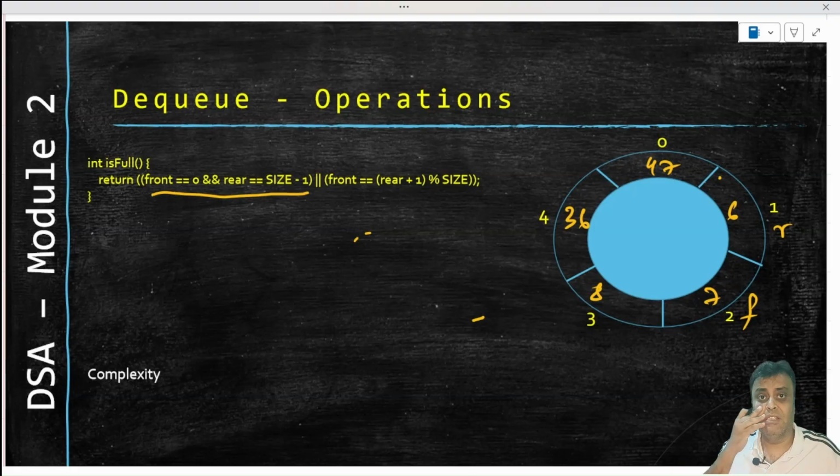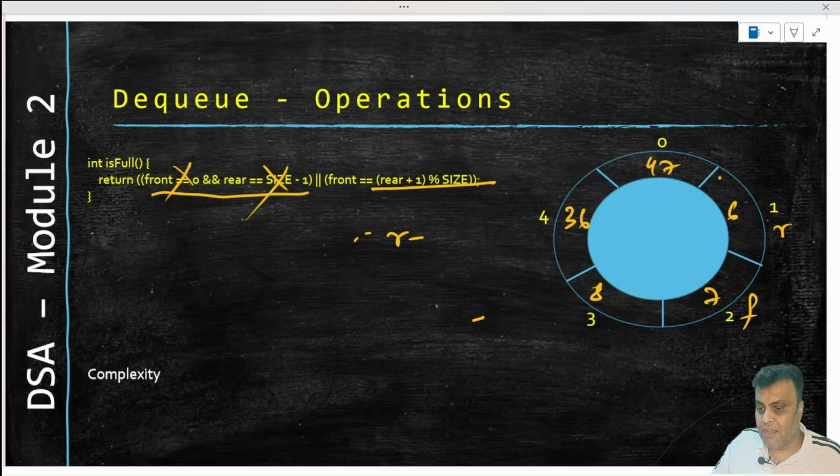Now what is happening is that front and rear are actually sized up like this. The queue is full, but right now front is not 0, rear is not size minus 1. But can we say this particular logic then?